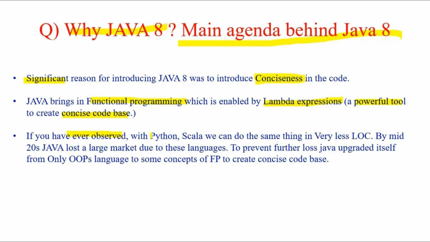If you have observed, Python and Scala are those powerful languages which can do the same thing which we do in Java in a very less line of code. So by mid 20s, Java actually lost a very large market due to these languages. To prevent further losses, what did the Java people do? They upgraded themselves from not only being an object oriented programming language but also introduced some concepts of functional programming so that they can create a concise code base. So now we have understood why Java 8 was introduced.